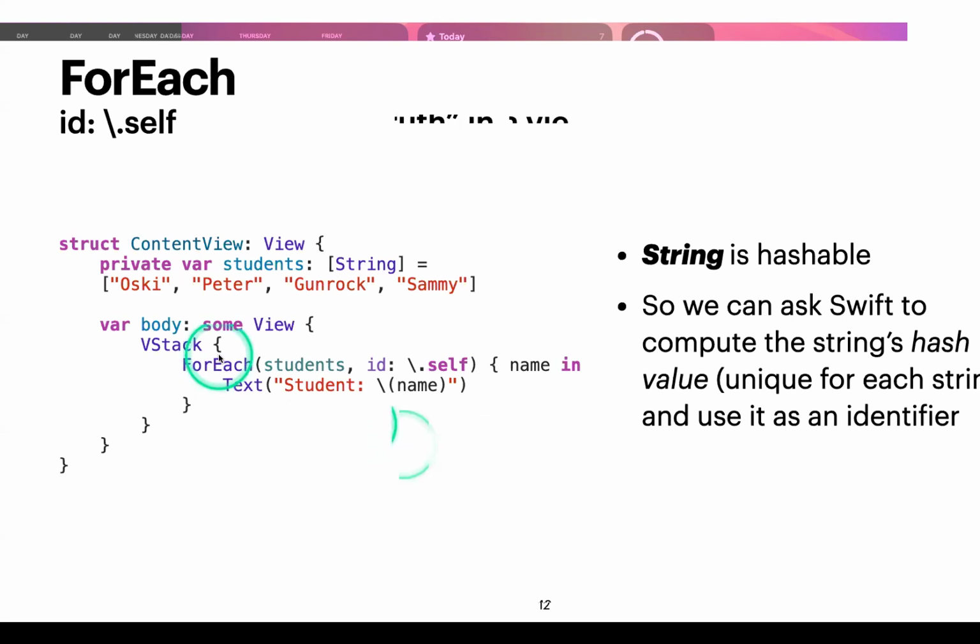For example, strings are hashable. So we could ask Swift to compute the string's hash value, which is unique for every single string, and use it as an identifier. So SwiftUI, this for each, will use the hash value of each one of these strings to identify itself in relationship to the corresponding view.